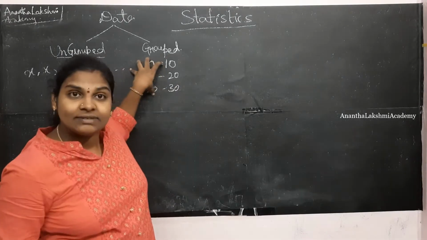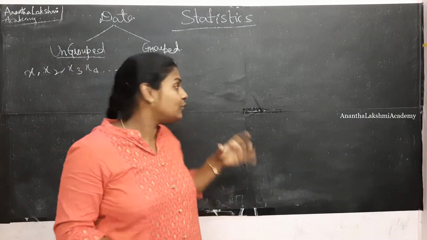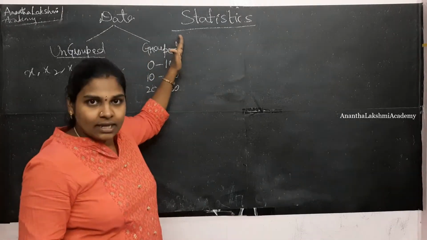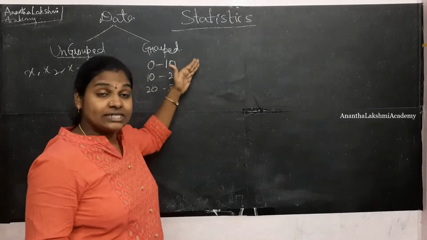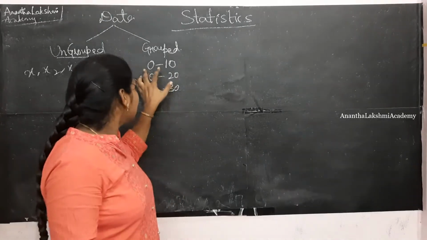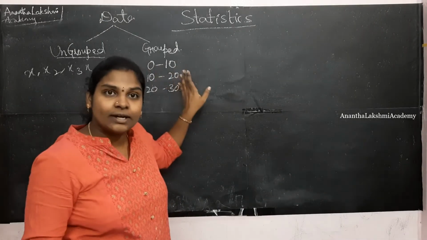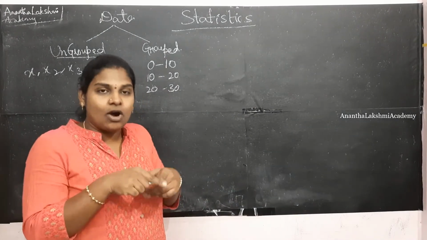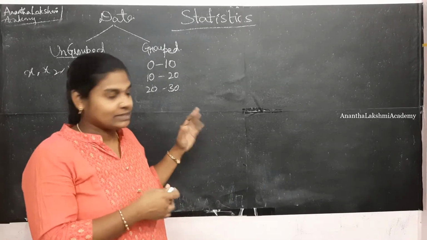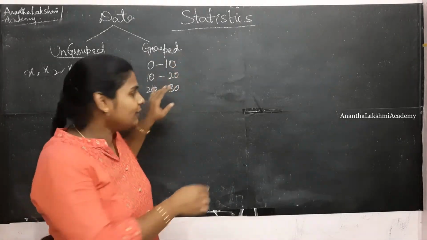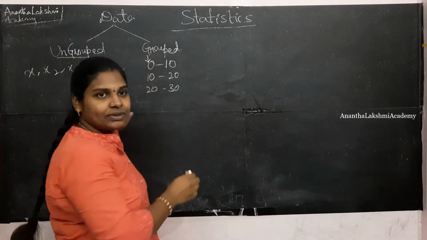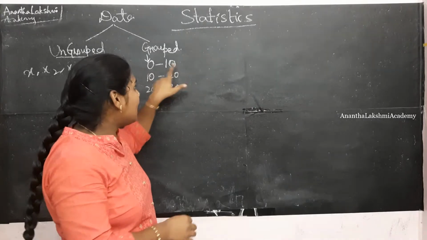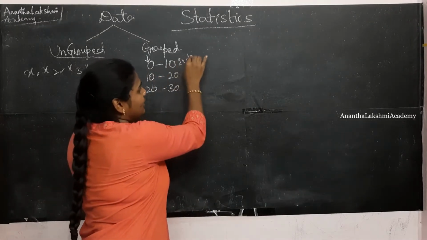What have we done here? We have done grouping. How did we group it? For an interval of 10 values. From 0 to 10 falls in this interval, from 10 to 20 falls in the next interval. The question arises here: we are saying 0 to 10. Is it both inclusive, both exclusive, only one inclusive, or neither inclusive? When we say 0 to 10, the lower boundary, the left side value, is included in this and the upper boundary is excluded.